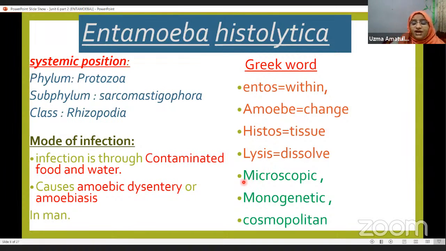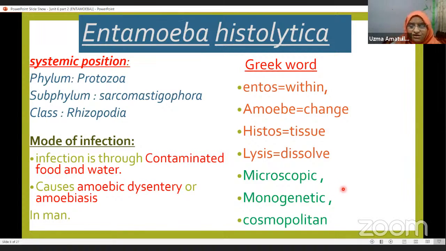Now, microscopic. Microscopic means it is very small, very tiny. You cannot see it with your naked eye. You have to use a microscope to see these microorganisms. Micro means very small, so these are very small organisms, microscopic.